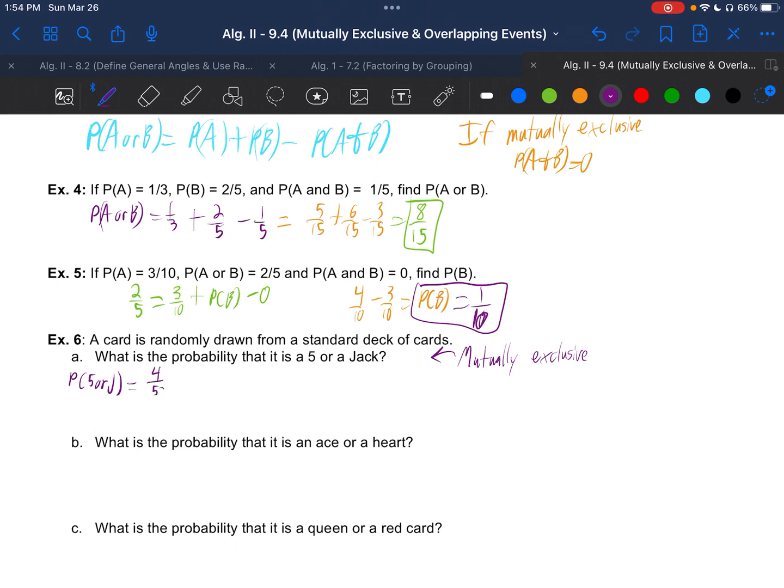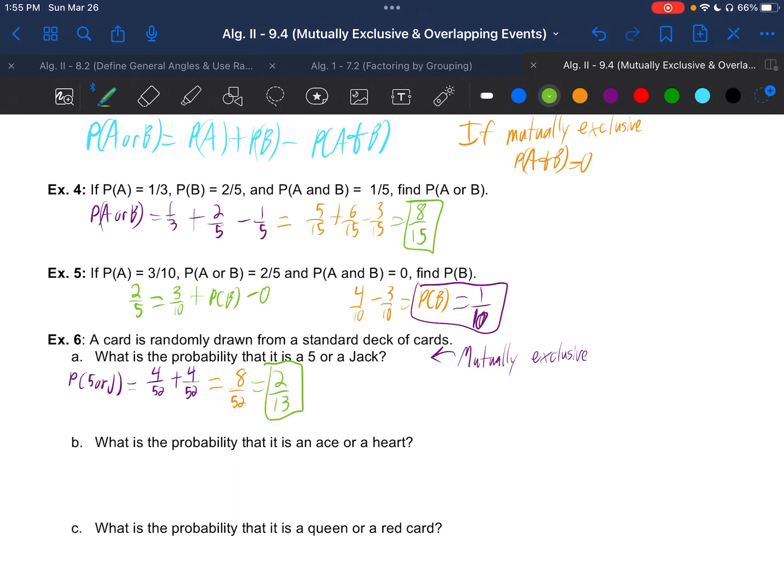There are 4 5s in a deck of 52 cards. Probability of a jack, 4 jacks in a deck of 52 cards, and there's 0 overlap, because you can't have both, so you don't even need to put the minus 0 over 52 if you don't want. And you get 8 over 52, which reduces to 2 over 13.